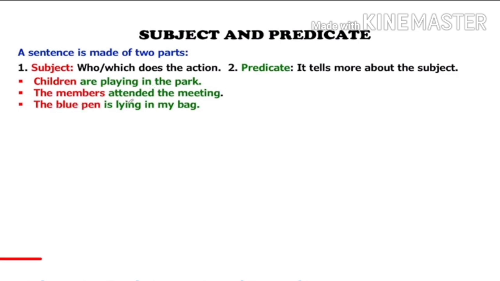The blue pen is lying in my bag. The blue pen is doing action in the sentence. It is active in the sentence, and the rest part will be predicate.